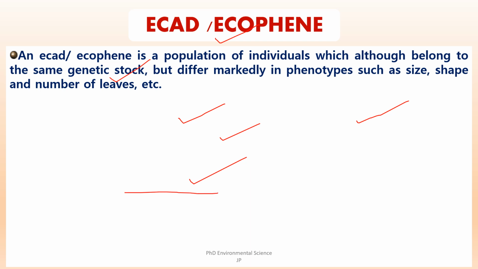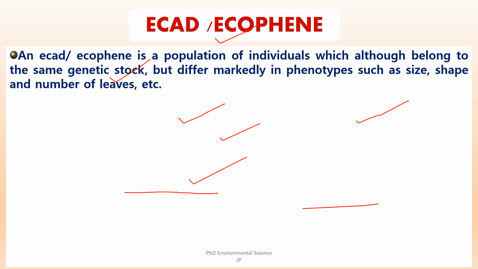This may involve physiological changes such as altered metabolic processes or structural modifications, for example, change in leaf size or thickness. These adaptations do not involve changes to the genetic code, meaning the underlying genetic makeup remains the same. The resulting variations are purely phenotypic, enabling the species to cope with the new habitat.